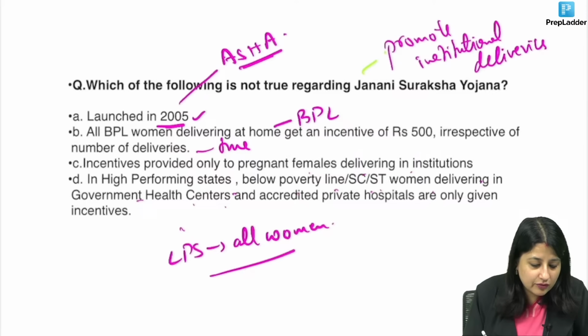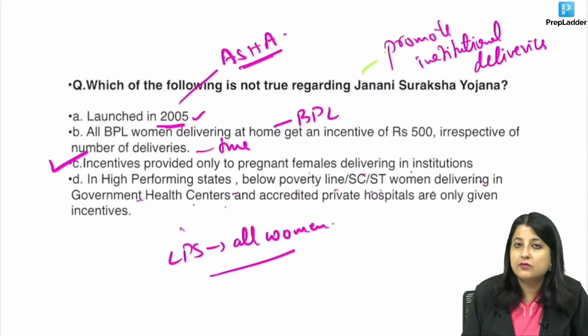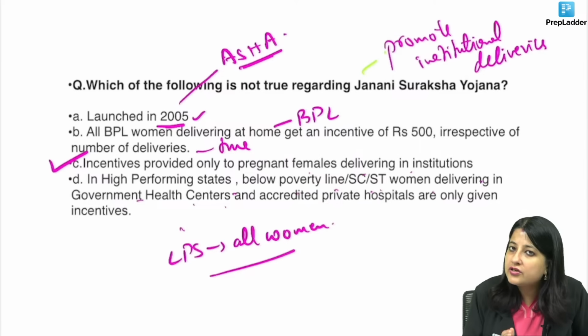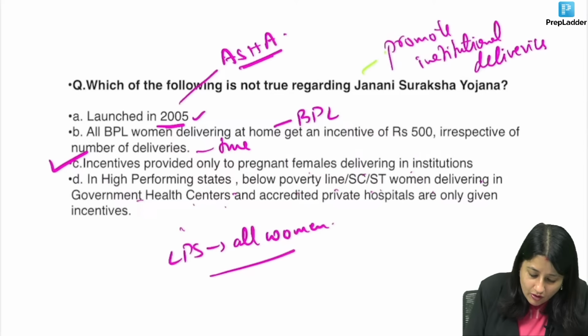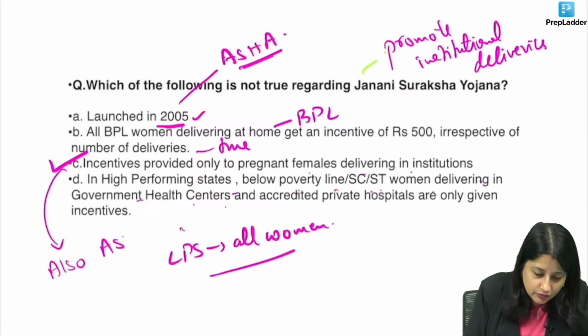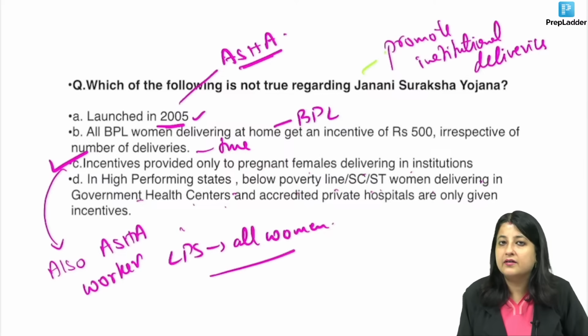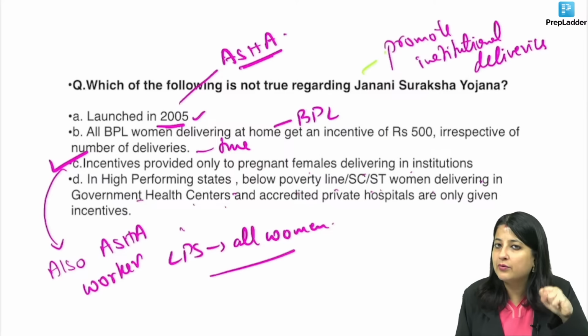So D is also right. Now some of you did get the correct answer. The correct answer was C. Incentive is not just given to the pregnant female, it is also given to the ASHA worker. Is it clear? And in JSY, we will give the incentive irrespective of the number of deliveries.